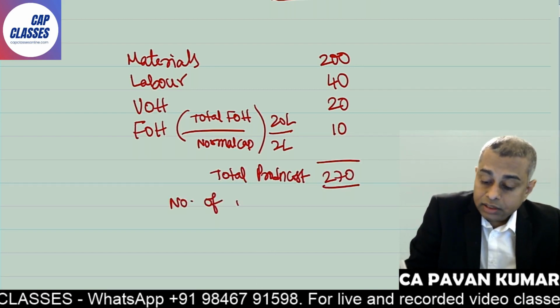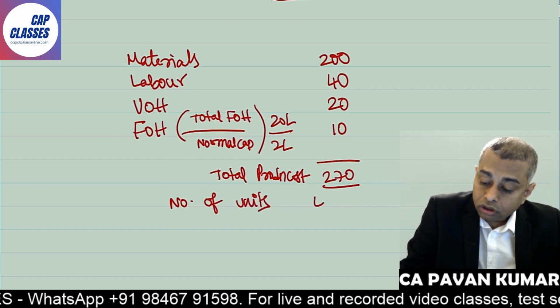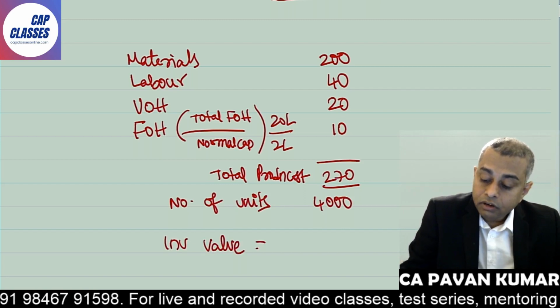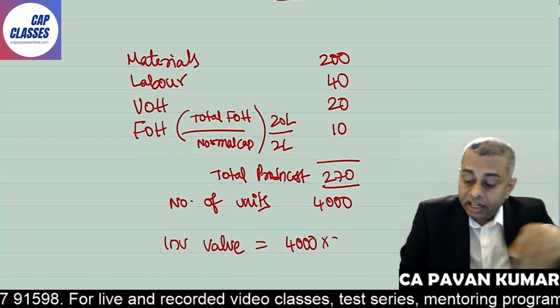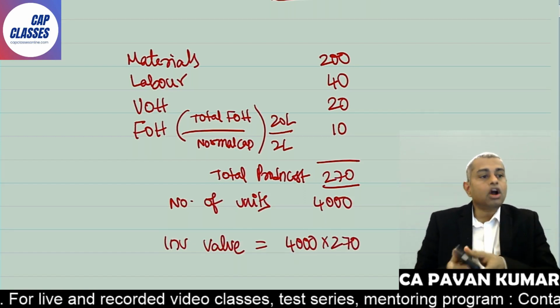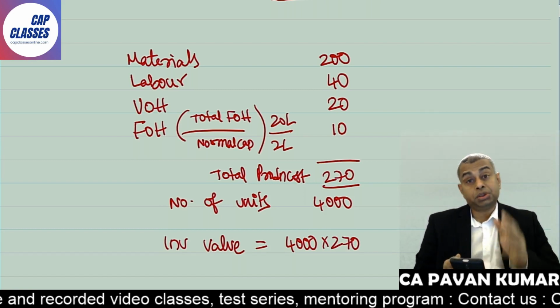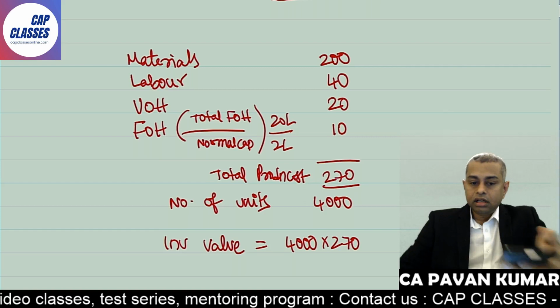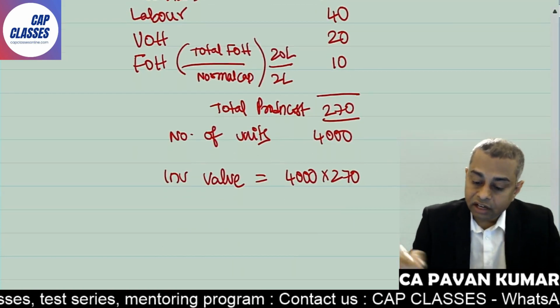Number of units 4000, inventory value 4000 into 270. This is the rocket science you are learning at CA intermediate level. 10,80,000. So what is inventory value?